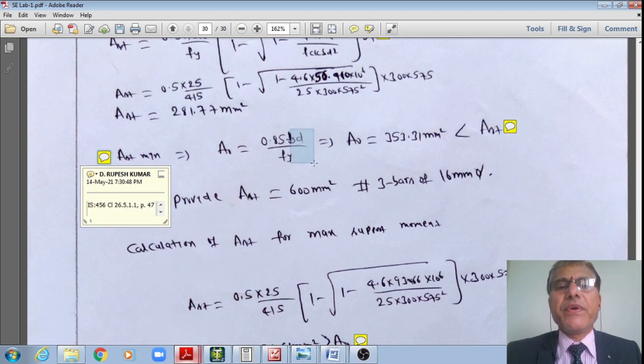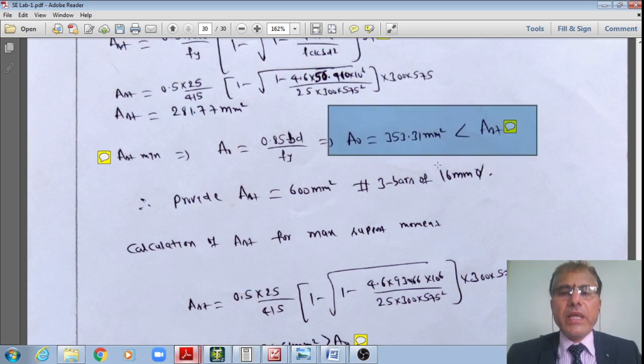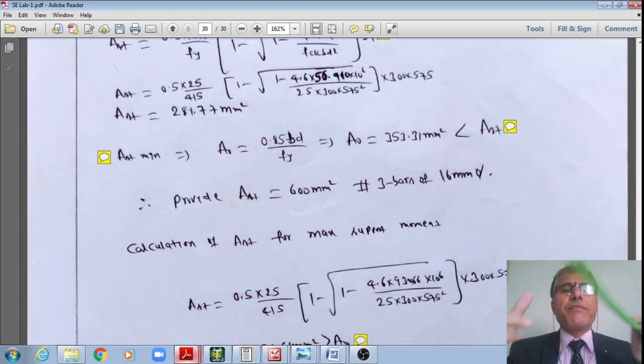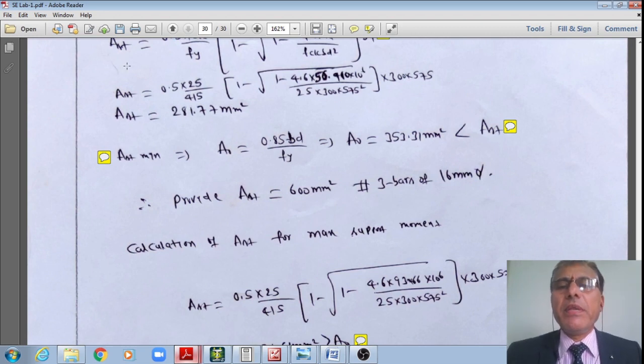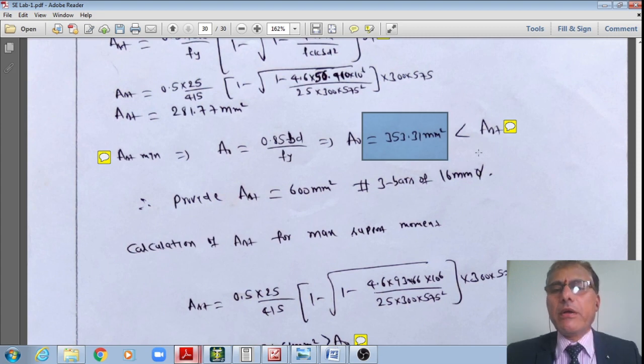However, b, d, fy you can substitute. You can do it on your own, student, right? Therefore, I require a minimum area of steel equal to roughly 353 mm squared. But what I got from bending at the mid span, 281, is much less than the minimum steel area of 353. Therefore, this 281 will not govern the design. The design for flexure will not govern, but only the minimum tension steel criterion will govern the design.